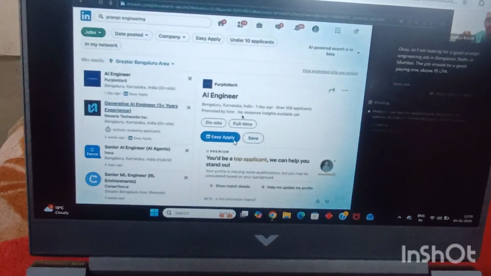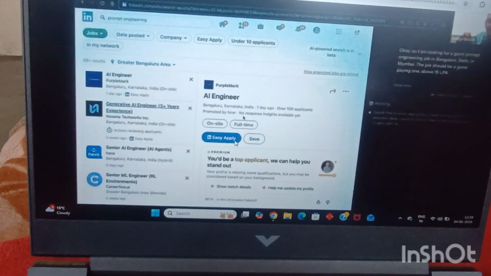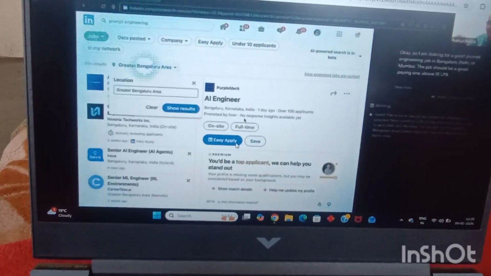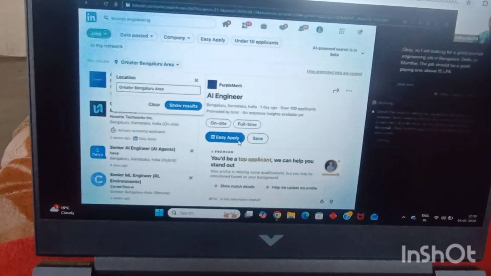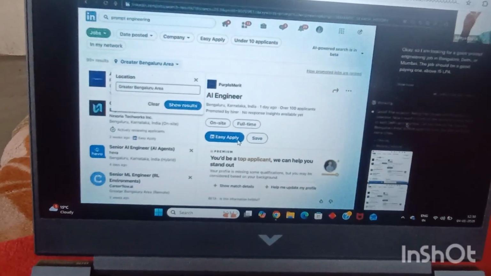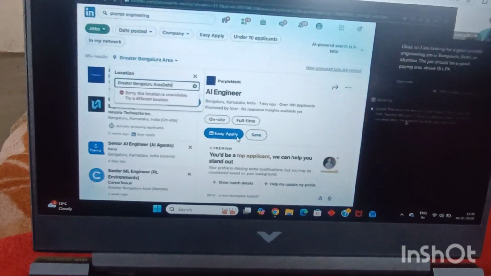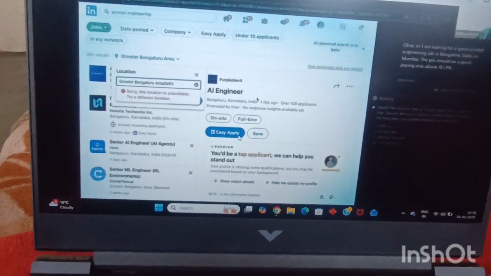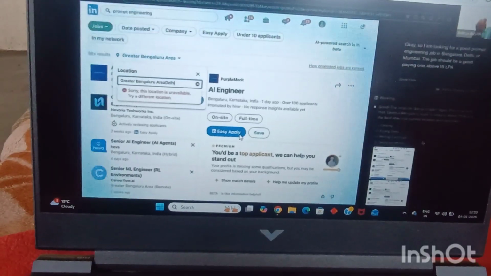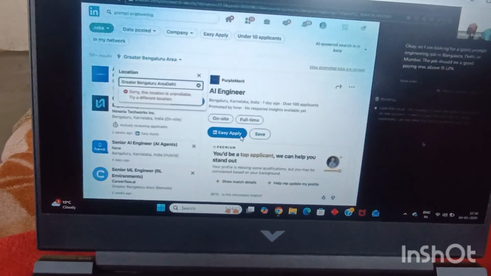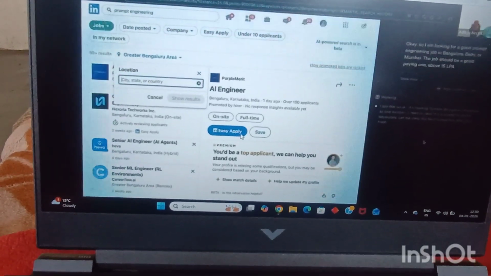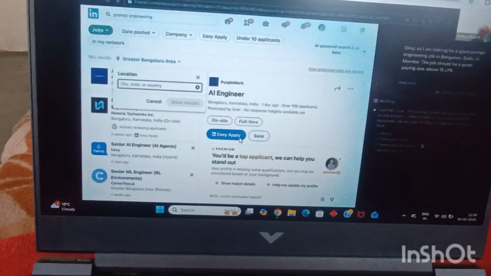Now let's see what it does. Okay, the location dialog has closed and Bangalore is selected. Now I need to click on the location button again to add Delhi and Mumbai, because I selected three options. Now it is putting in Delhi and Bombay as well. So you can see this is how it is going about it. It made a certain error. You will see that it will be able to realize its issue. Now it will clear the bar, and it will be able to rectify its issue all by itself.